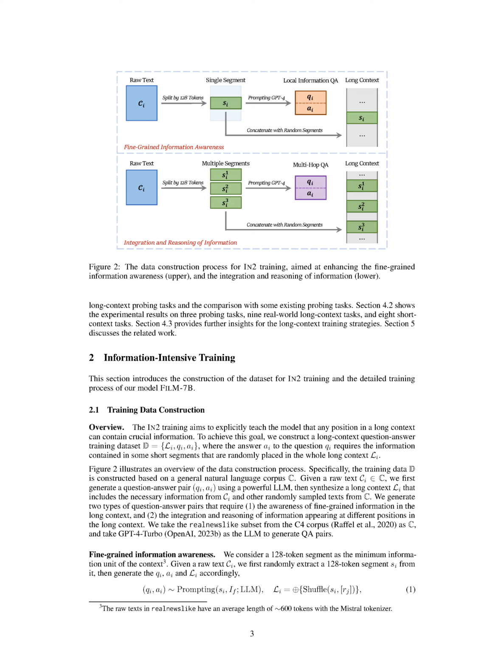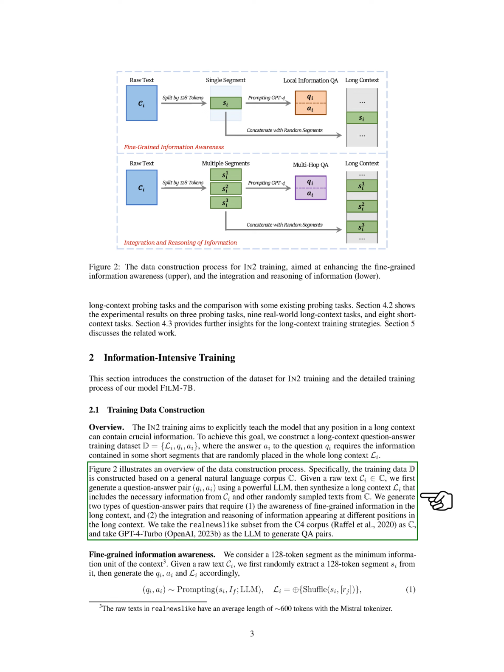Section Summary. In this section, we introduce the construction of the dataset for our IN2 training and detail the training process of our model FILM7B. Our IN2 training focuses on explicitly teaching the model that crucial information can be found at any position within a long context. To achieve this, we create a long context question-answer training dataset where answers to questions require information from randomly placed short segments within the context, aiming to overcome the lost-in-the-middle challenge faced by long-context large language models.